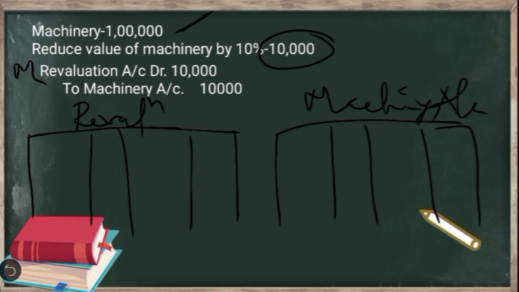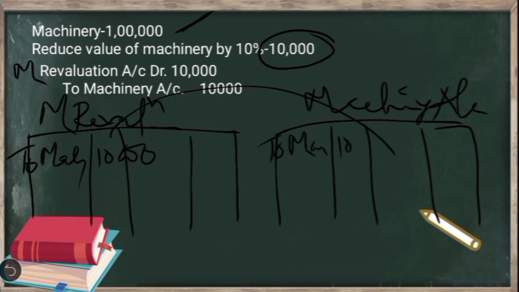Only one part of the transaction will be recorded in the memorandum revaluation account. So in the memorandum revaluation account, we are going to write to machinery account 10,000, without passing the corresponding entry in the machinery account. The opening balance in the machinery account is 1 lakh. Okay, opening value is 1 lakh.